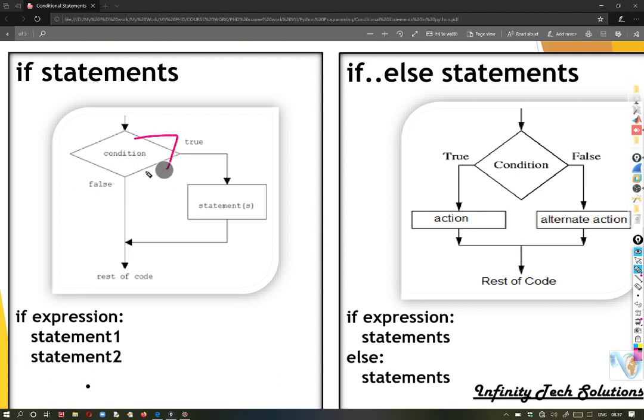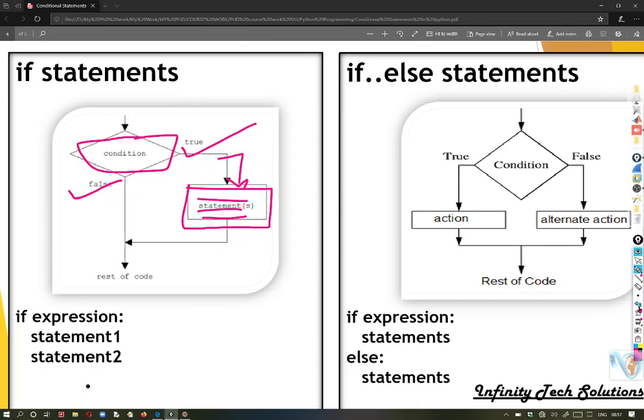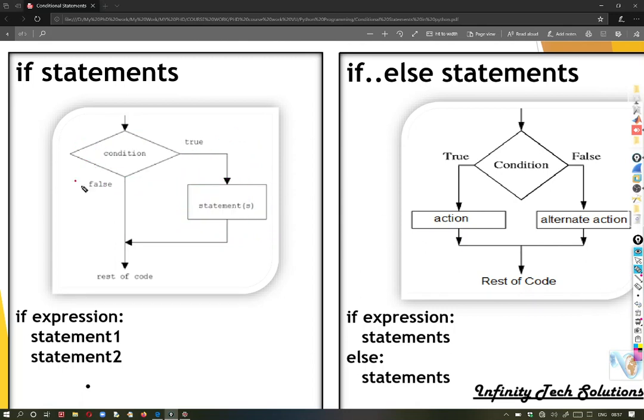So the condition is checked. The outcome of the condition is either true or false. If it is true, then a block of statements, a list of statements, can be executed. And if the condition is false, we straight away skip the if statement.